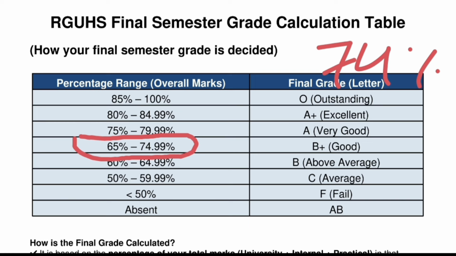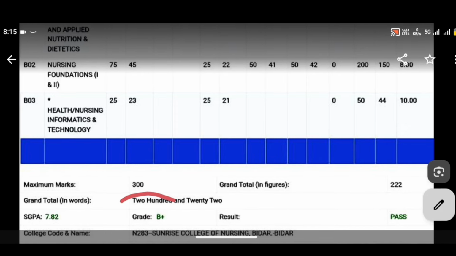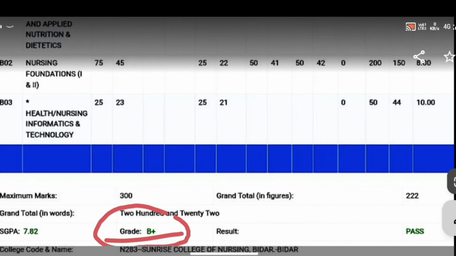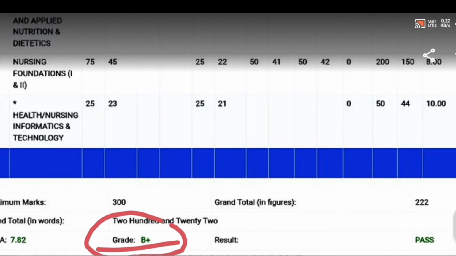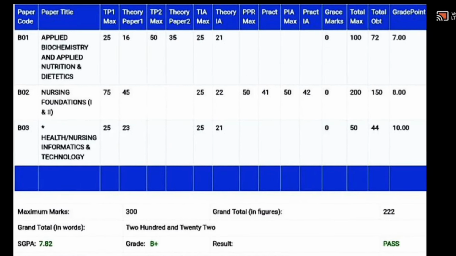So the 74% will fall under this category. For this category, you will be getting grade B plus. That is good. So let's check this in the mark sheet. Here you can see the final grade is given as B plus, so what we calculated was correct. This is how your final grade on the mark sheet will be calculated.